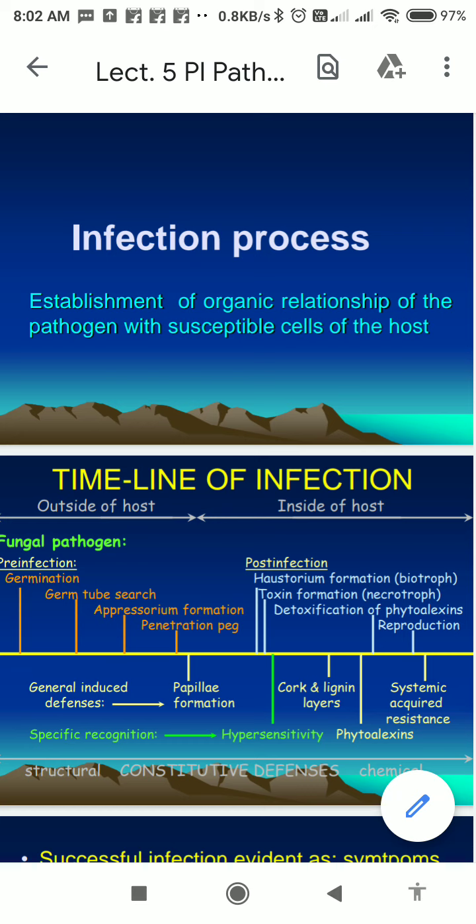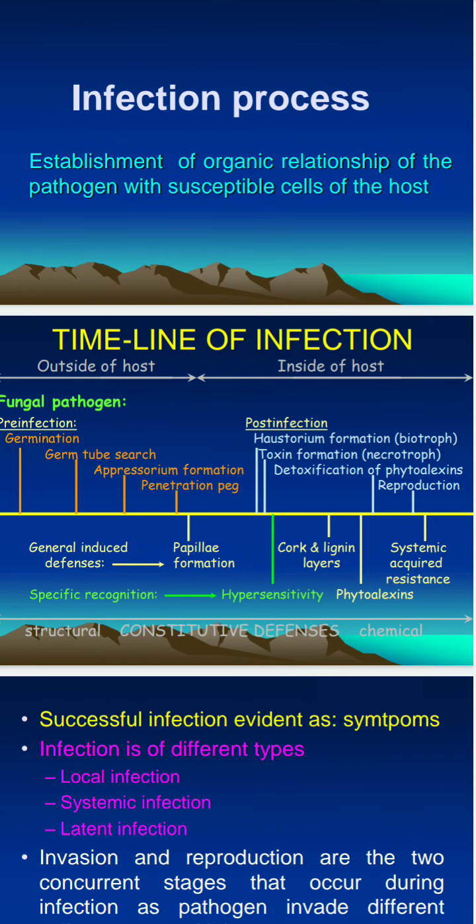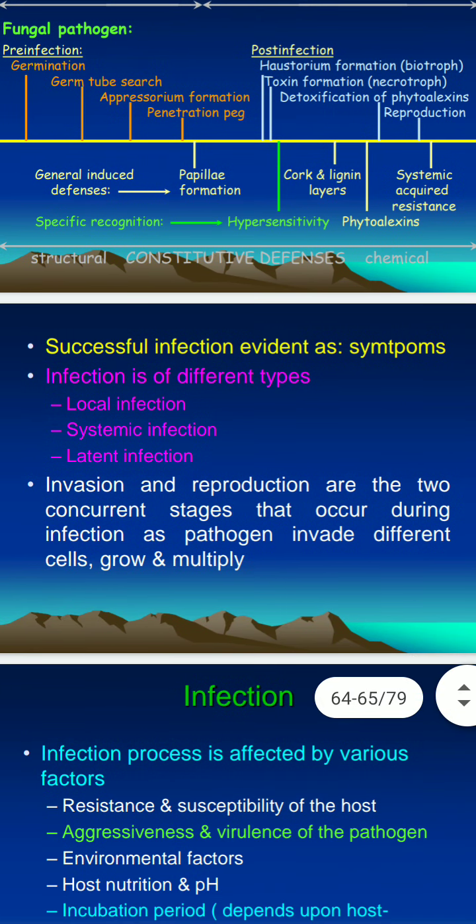This is a flow chart showing fungal pathogens, pre-infection and post-infection. Successful infection is evident as symptoms on the host. Infection is of three different types: local infection, systemic infection, and latent infection. Invasion and reproduction are the two concurrent stages that occur during infection, and as the pathogen invades, different cells grow and